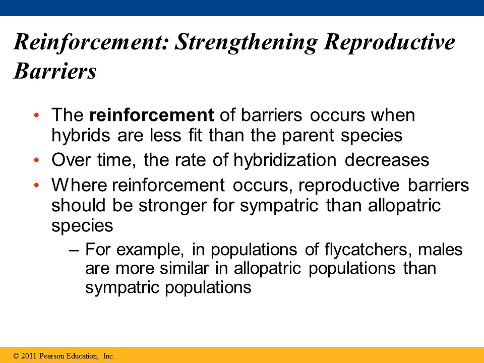So barriers are stronger for species that live in the same area than for species that live apart. For example, in populations of flycatchers, males are more similar in allopatric populations, ones that are separated by geographic barriers, than in the ones that are in the same location. Okay?